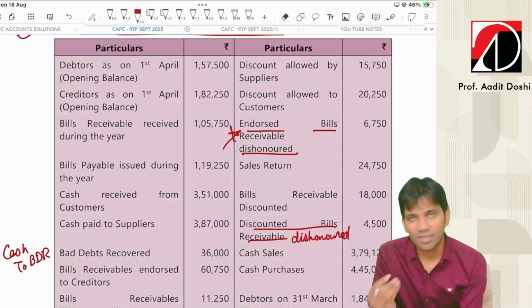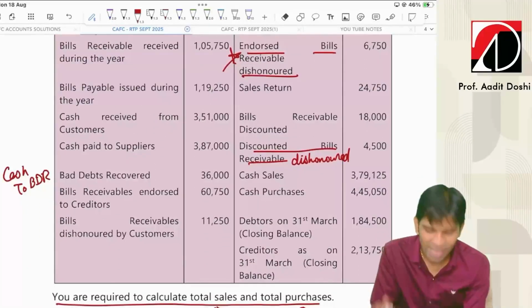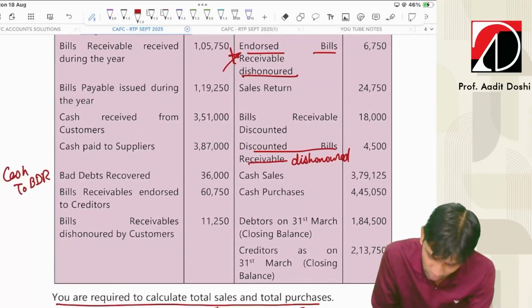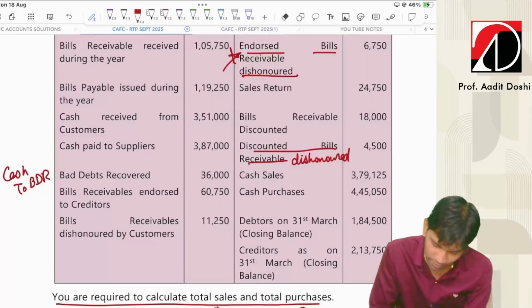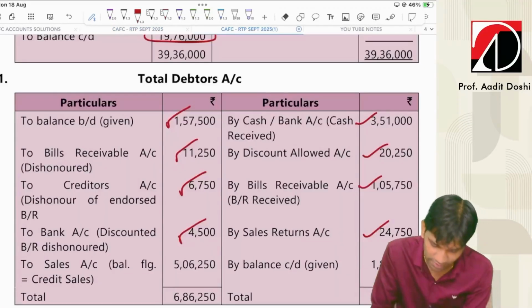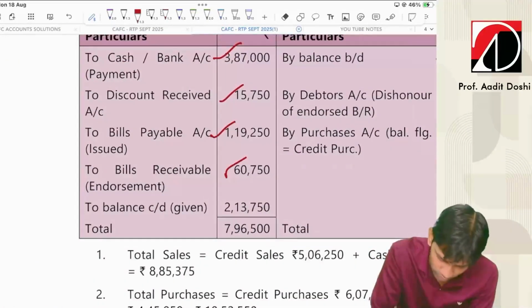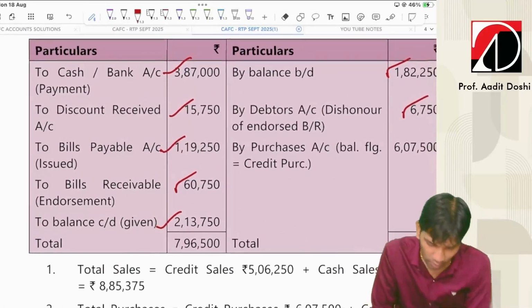Cash sales. This is cash to sales. It will not affect the debtors. Cash purchase to cash. Debtors on 31st March. This is closing debtors 184,500. And we must be having closing creditors also 213,750. So it will be two balance carried down. Yes, I think all transactions are done.